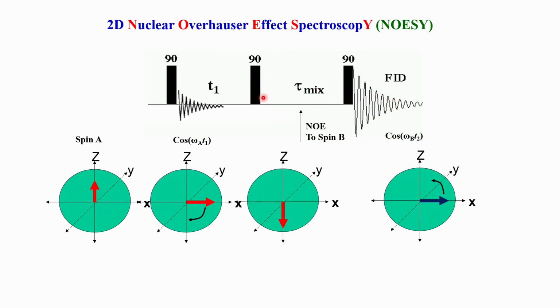So, the important point here is the mixing time. If the mixing time is 0, let us say we do not have any mixing time, then there is no time for the A spin magnetization to go to B. Therefore, it will not have any effect on B, and B's magnetization will be its original magnetization. But because A is transferring its polarization to B, the effect on B is dependent on this time. So, the longer the time you give, the higher is the transfer, but there is again a limit to how long you can give. You cannot give a very long duration.